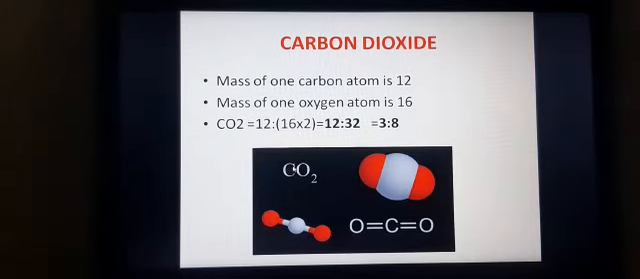So if you take carbon dioxide as a compound, it is a pure compound and it always consists of the same elements, that is carbon and oxygen, combined together in a fixed proportion by mass, that is 12 is to 32 or 3 is to 8. So we have understood about two different laws today, and also elements and compounds.